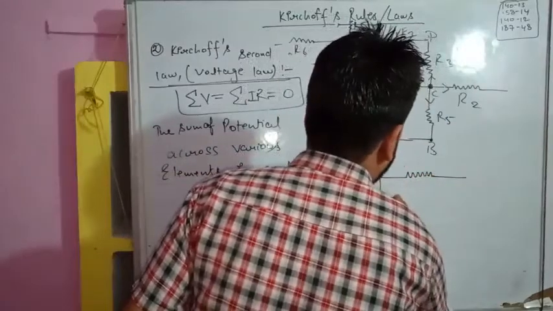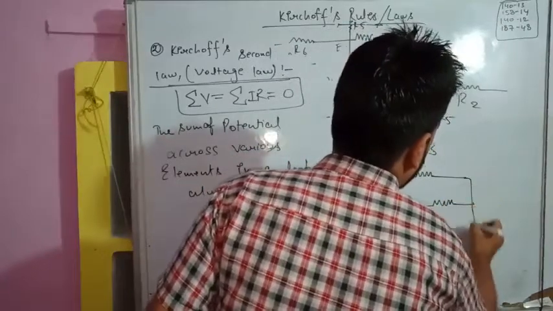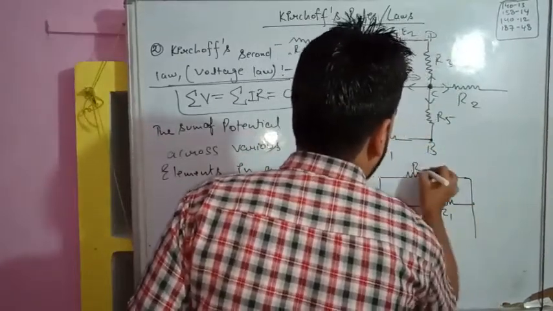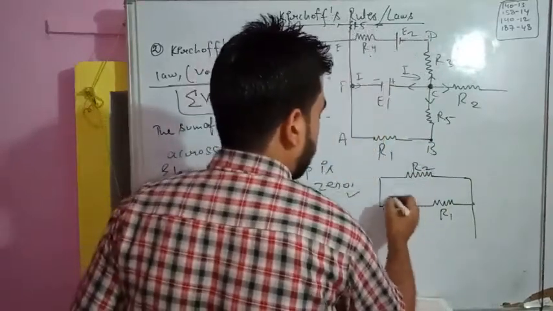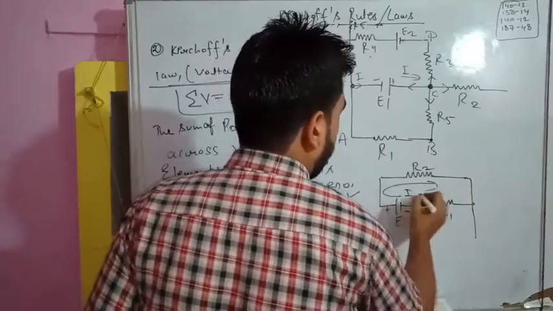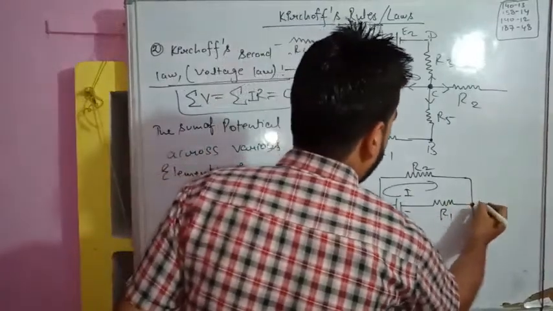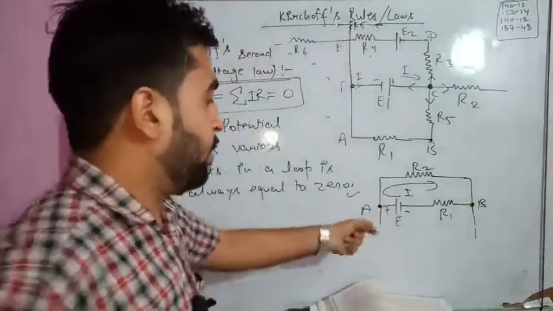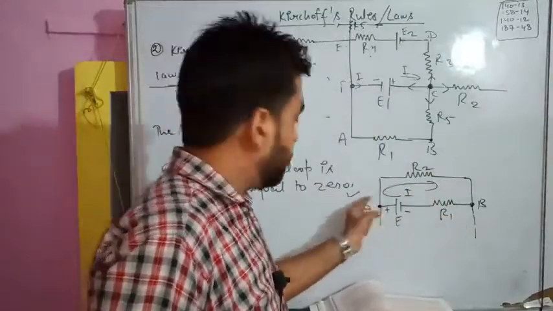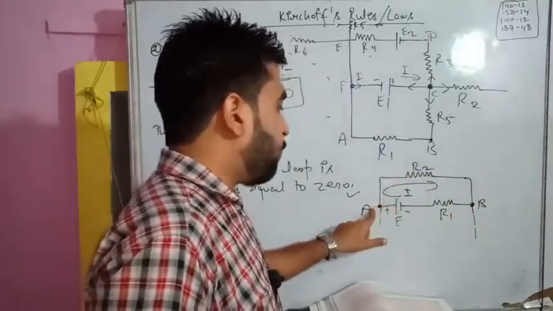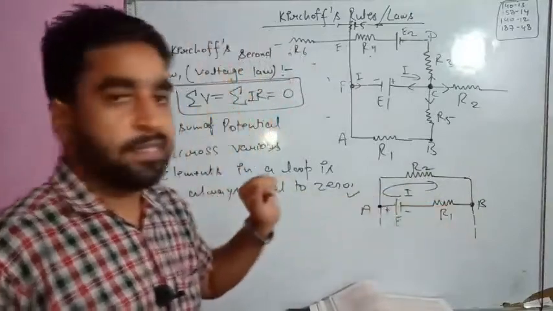Suppose a resistance I have considered, and suppose there is another resistance, suppose this is R1, this is R2, and suppose this is EMF E. Current will start from higher potential to lower potential. Suppose current I is flowing. So what will be the current? Current will remain I. Why? Because A is a junction, B is a junction, starting from a junction, coming towards a junction. So this is a branch. In a branch, the current I will remain the same.